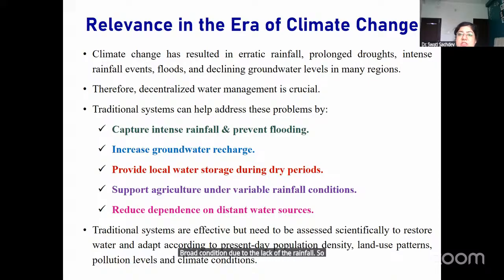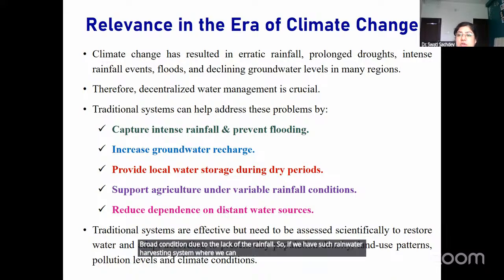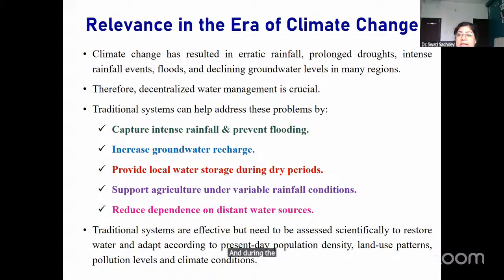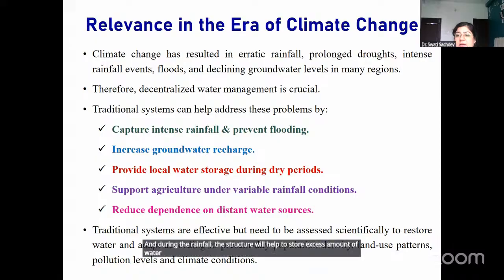So, if we have such a rainwater harvesting system where we can restore the natural water and increase the groundwater level, then we can use this water for future use under drought conditions. And during the rainfall, these structures will help store excess water, thereby preventing runoff and flooding issues.